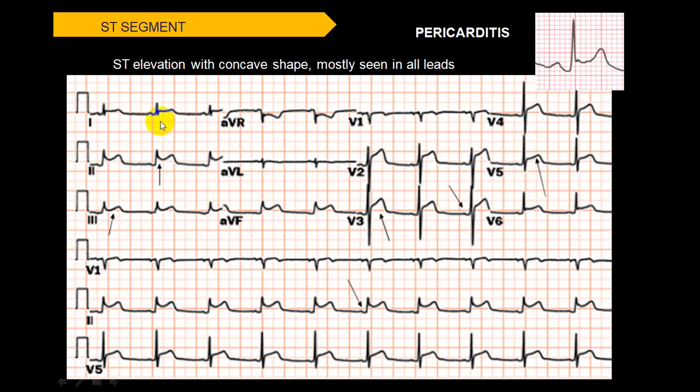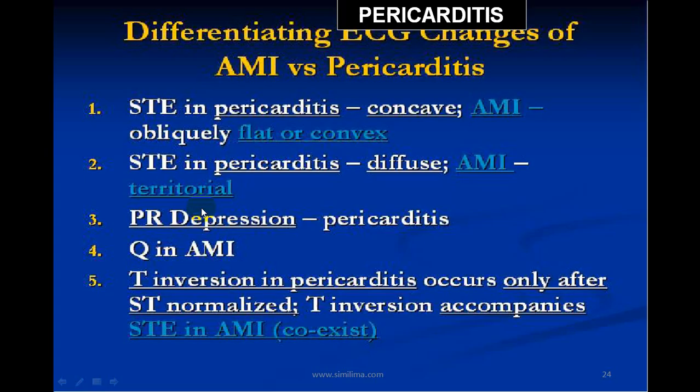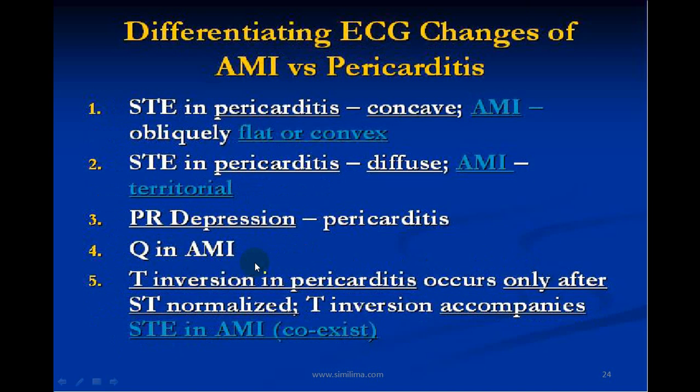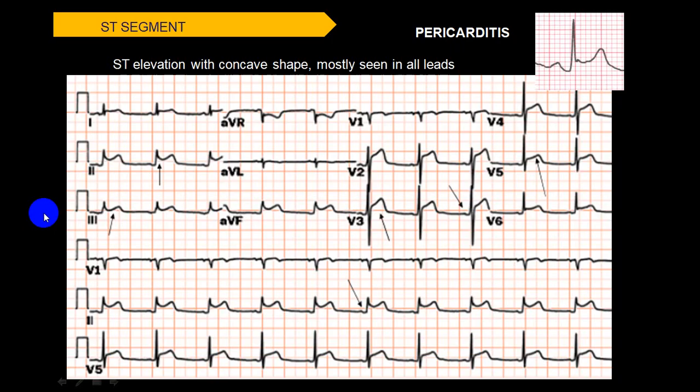All this shows you an ST segment elevation with concavity upwards. This is concavity upwards. So whenever you see this in multiple leads, and along with that you see all these criteria, you will be able to differentiate pericarditis from STEMI.